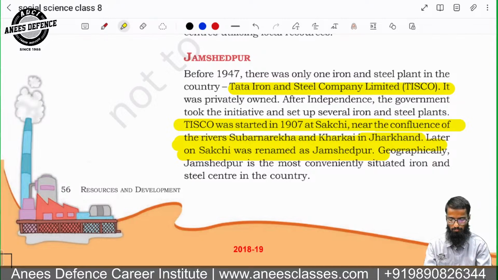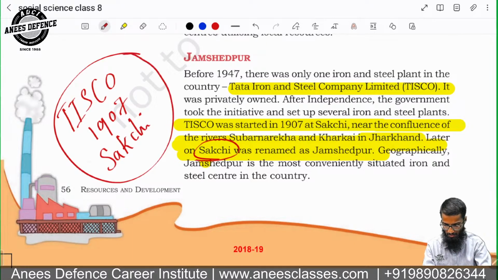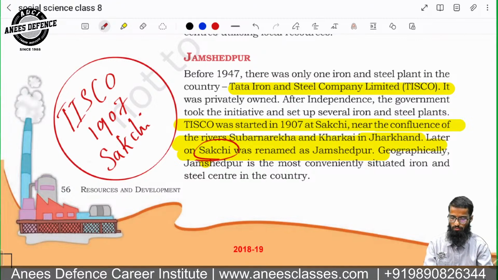Remember this. So Tisco in 1907 in Sakchi. Right? So a question can be asked on this topic, right?